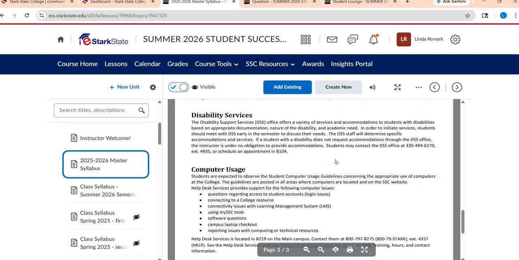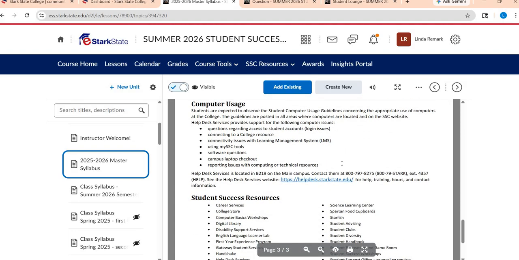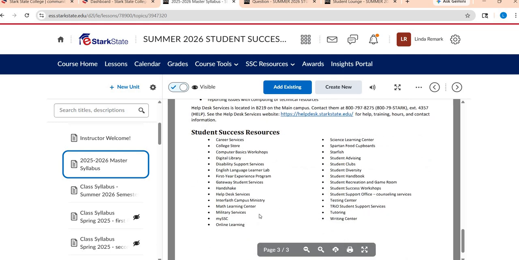And then here is a little bit about our Disability Services Office. So let's say you had a 504 or an IEP in high school, or you have another academic need. This office is the place that could help you with those academic needs, if you had a need for longer test time or a quiet room for testing. Even though we're an online class, I want to make sure you are aware about this for any of your classes. Here's some computer use policy information and some student success resources.